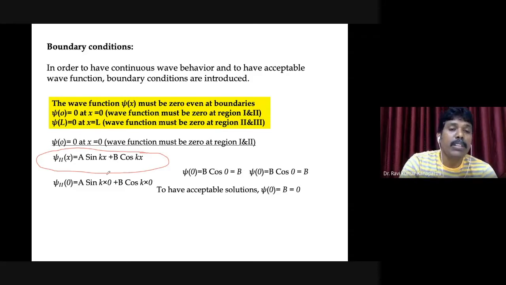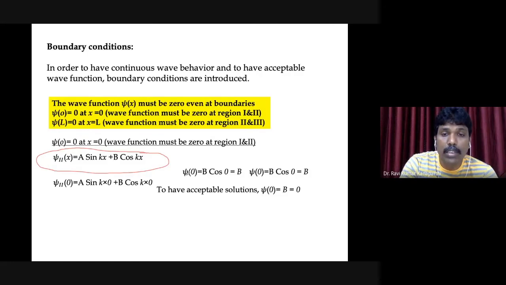In this expression, you can see that we are substituting x equal to 0. Here, in a sin kx, I am substituting x equal to 0, and similarly in b cos kx. And from this, it is very easy: sin 0 is 0. Therefore, psi 2 of 0 is going to be b.